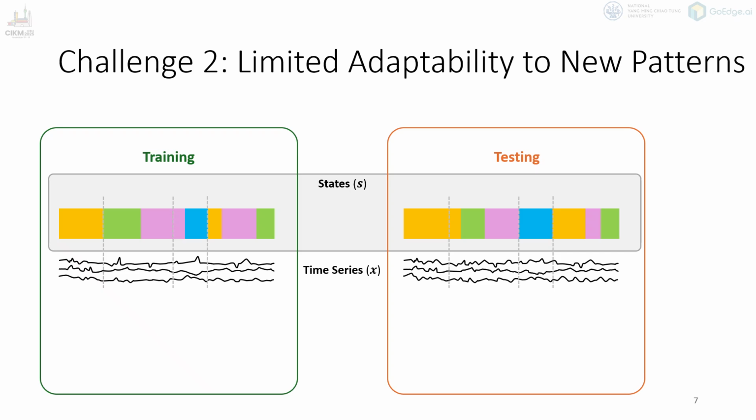Their segmentation rules become outdated, and they can no longer correctly identify the new or evolving state. As a result, the model's performance drops, and it fails to keep up with the dynamic nature of real-world time series.